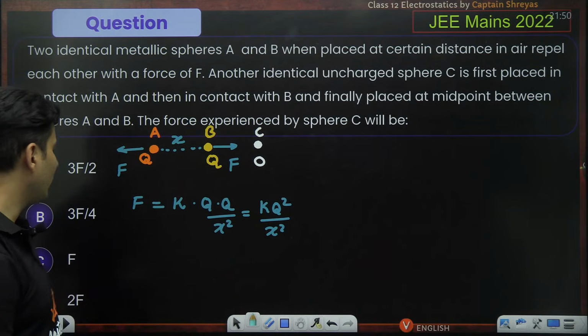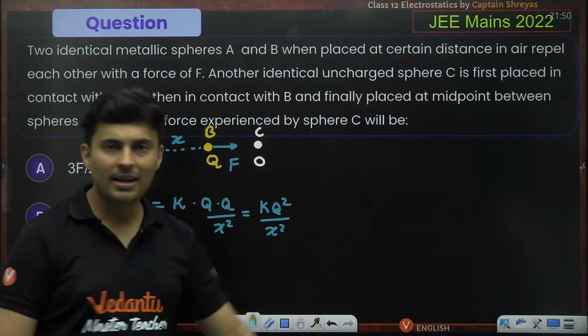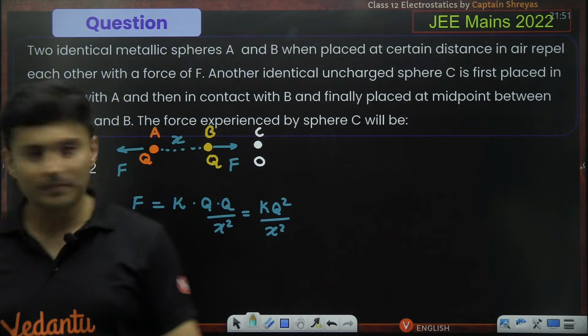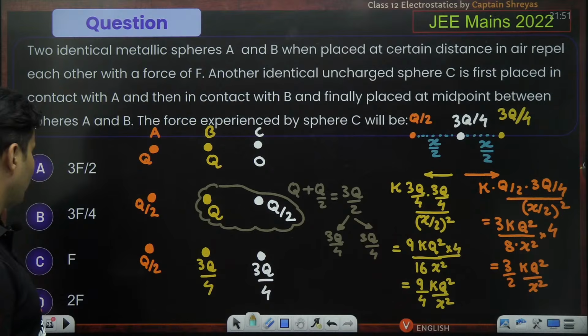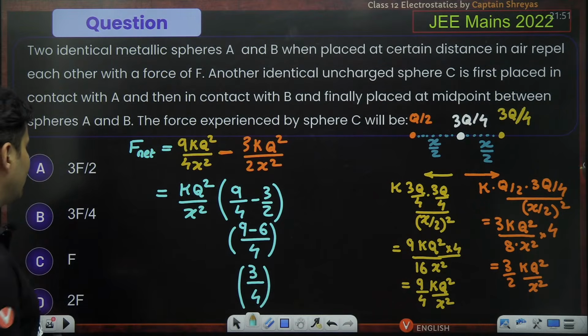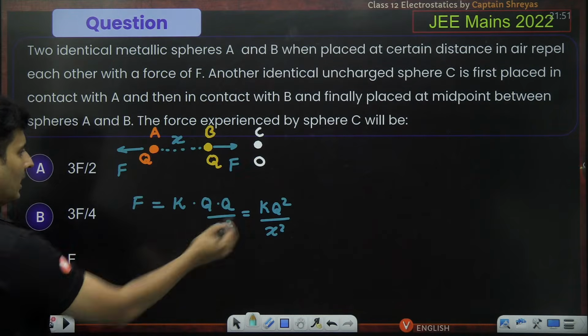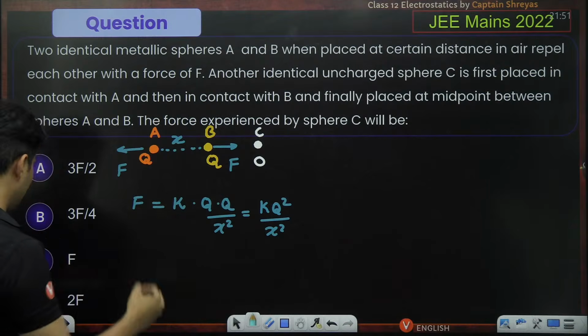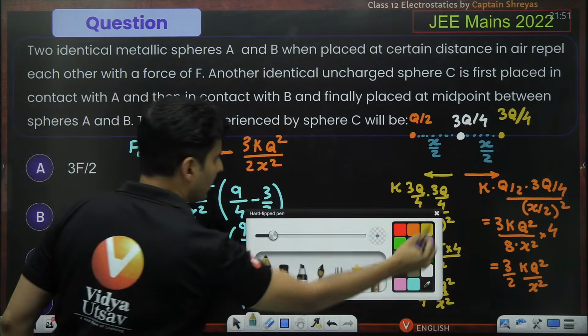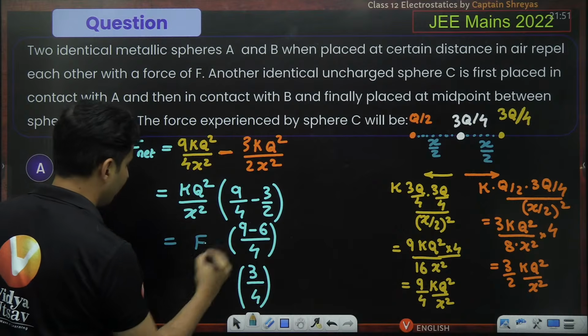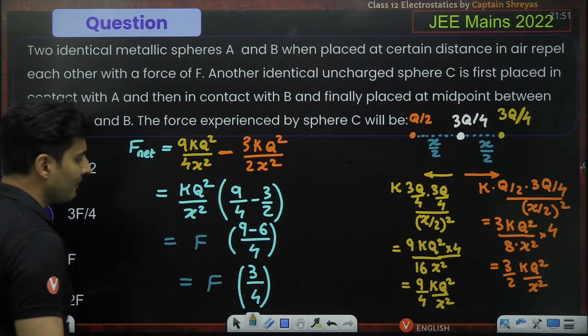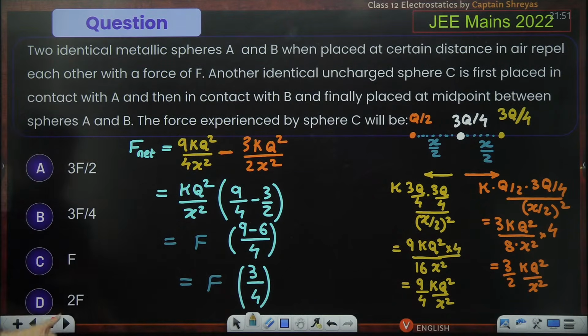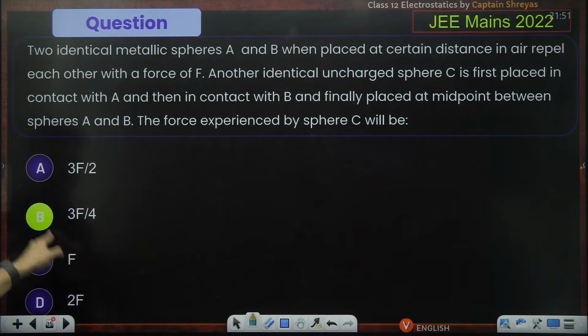It is basically your F. Can you see that? It is nothing but your F, so why not replace that with F? So it is nothing but 3F by 4, which is option B. Option B is the answer.